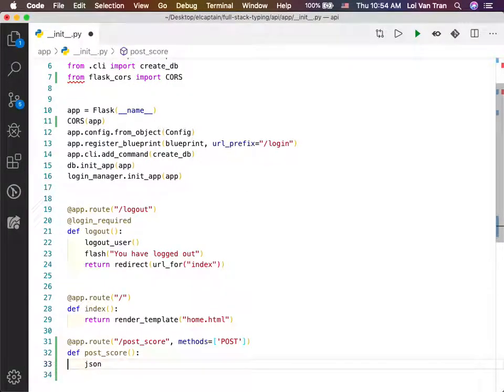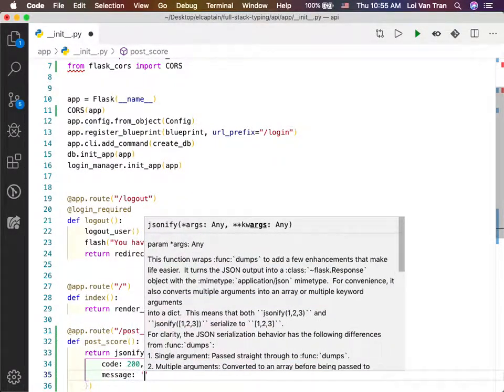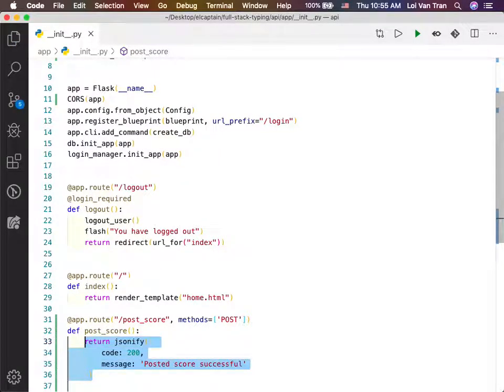I'm gonna return this JSON, and inside of here, I'm gonna return an object, and I'm gonna say code, and I'm just gonna say 200, okay? And I'm gonna say message is posted score successfully. So what do I want to have happen right now? Exactly, that's the only thing. I don't even care what happens in the database right now. I just want to make sure that we can call the API and we can get the status response that we want, okay?